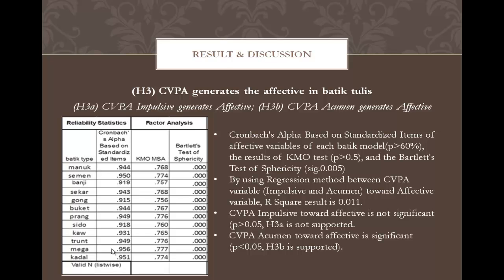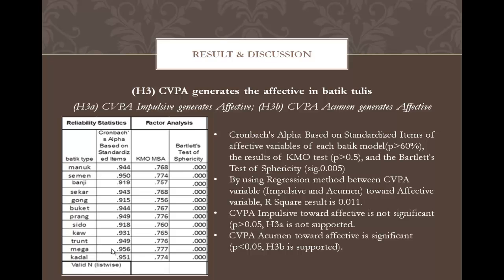By using the regression method between the CVPA variables, impulsive and acumen, toward the affective variable, the adjusted R-square result is 0.011, meaning only 1.10% of the affective variation can be explained by both the CVPA acumen variable and the CVPA impulsive variable. The regression method showed that the variables of CVPA impulsive and CVPA acumen are significant, jointly affecting all variables of the affective batik model, above 0.05.